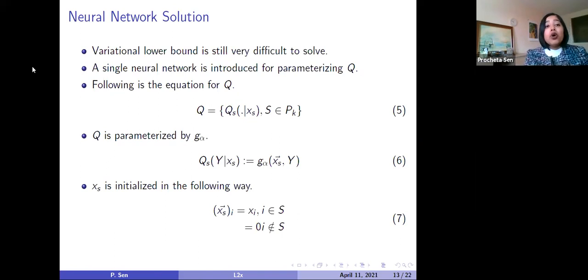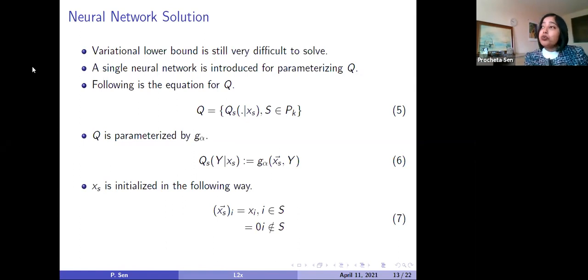What we do is we introduce a single neural network for parameterizing Q. So the Q, which was a variational approximation, as you can see in equation 5, can be written as a collection of QS, where each QS is the conditional distribution of the response variable given one subset K-sized vector. Now, how can we parameterize Q by a single neural network with alpha? You can see in equation 6 that we can write QS y given xs as G alpha xs y.